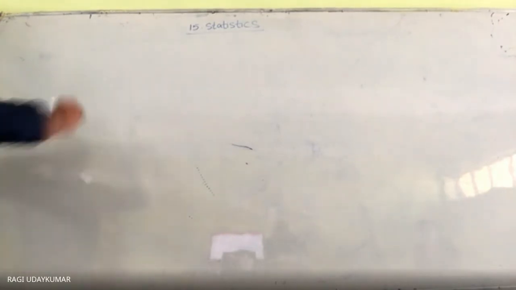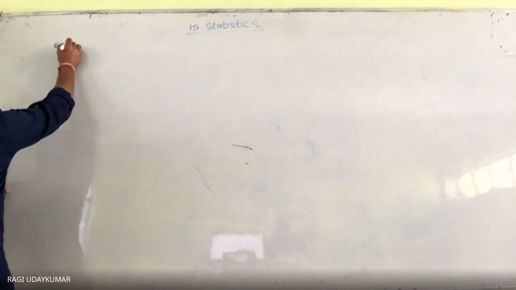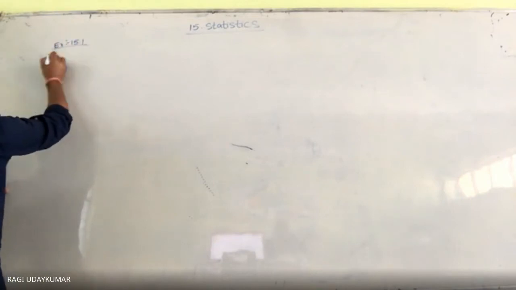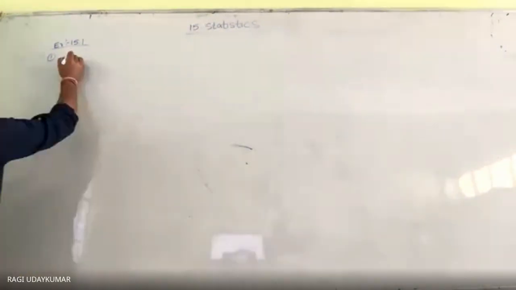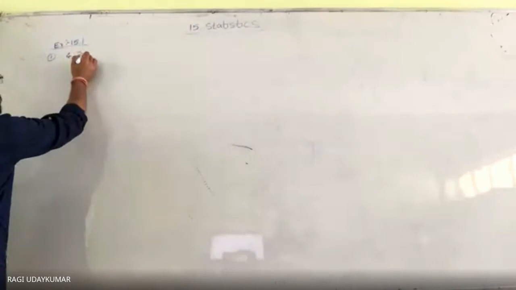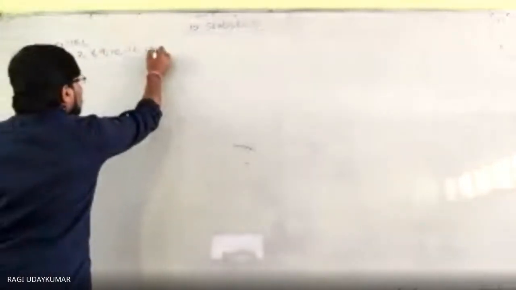So the first question given is: find the mean deviation about the mean for exercises 1 and 2. It is called ungrouped data. Let us take the first problem. The given data is 4, 7, 8, 9, 10, 12, 13, 17. Mean deviation about the mean.